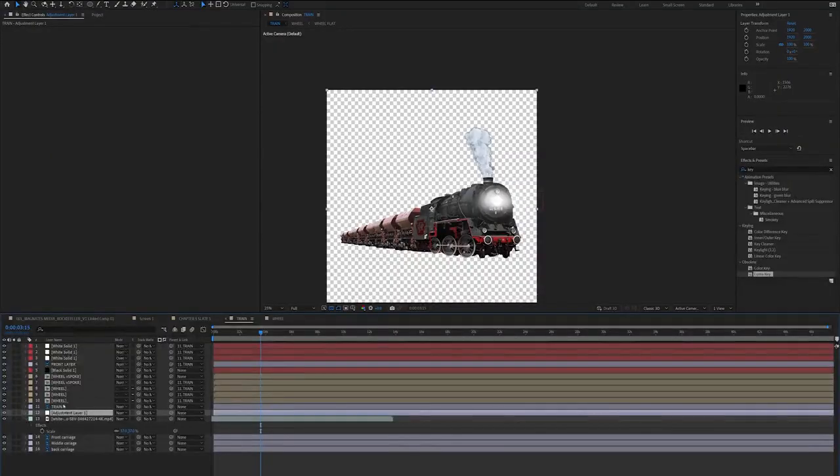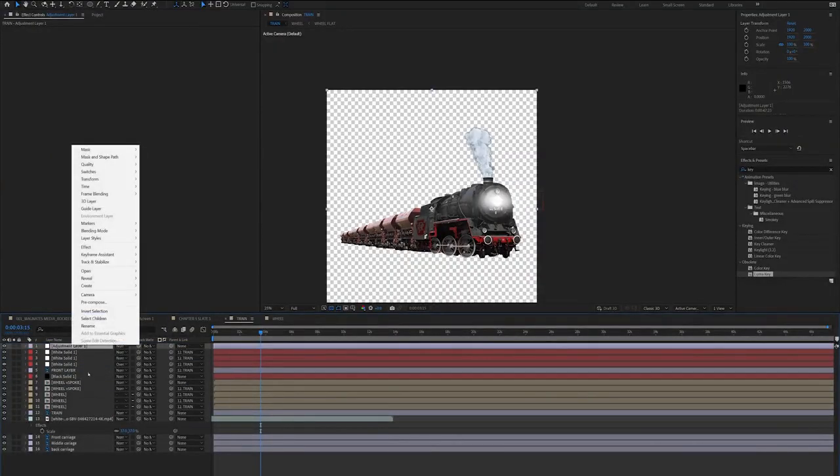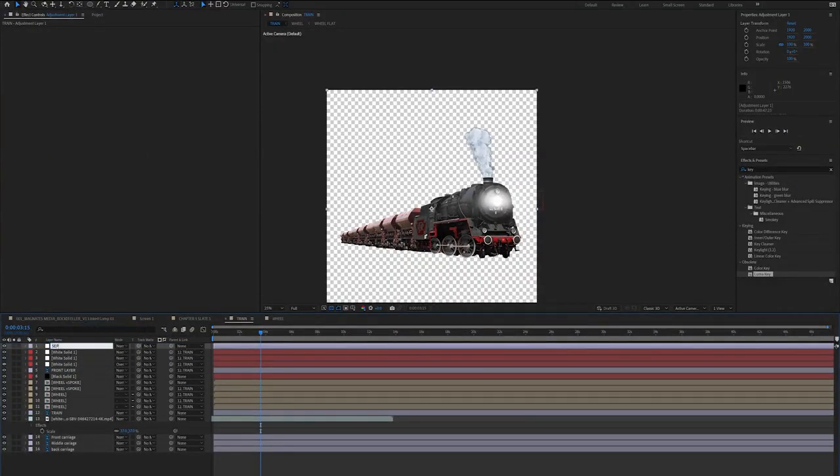Now I'm going to right click and put a new adjustment layer in. I'll add on a posterize time, bring that down from 24 to 12 frames per second. I'm going to start color grading this overall image because I want it to look like a sepia image. I want it to look like an old photograph or something, an animated photograph.